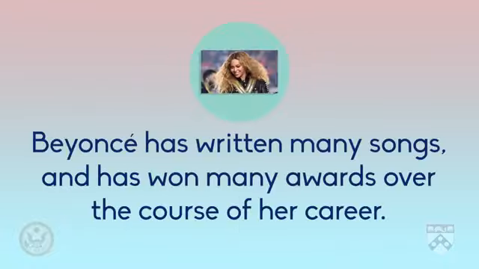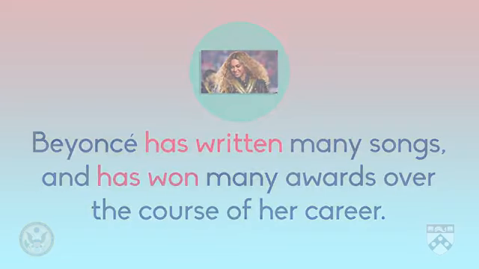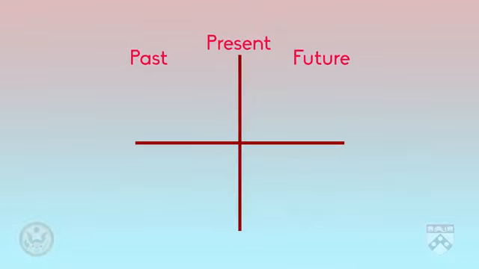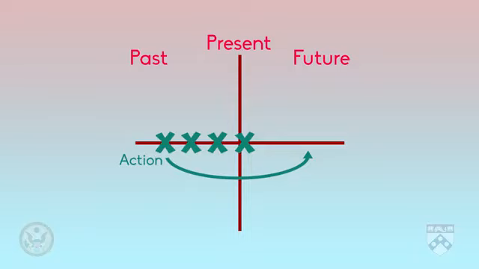Beyoncé has written many songs and has won many awards over the course of her career. You can see that we're using present perfect verbs here: has written, has won. We're using this because Beyoncé is still creating music. She has a new album and may release more albums in the future.